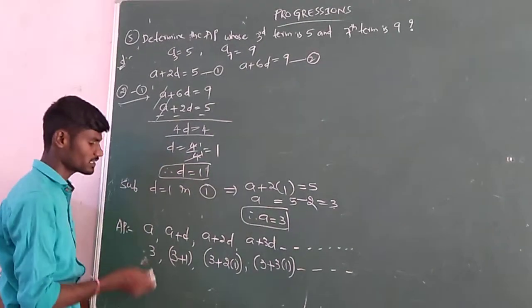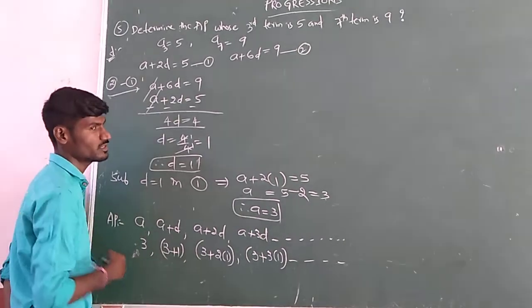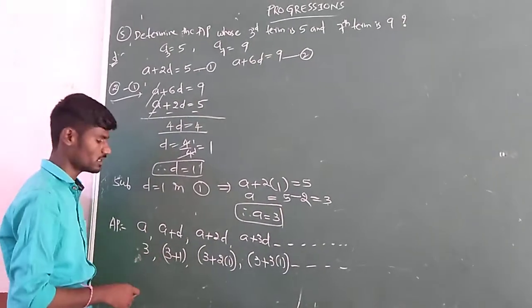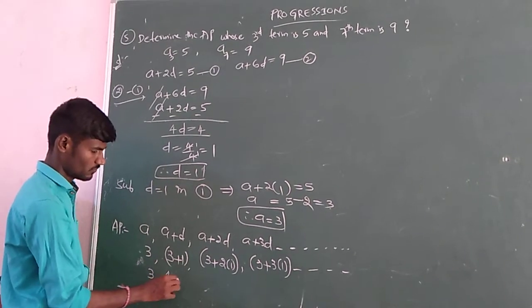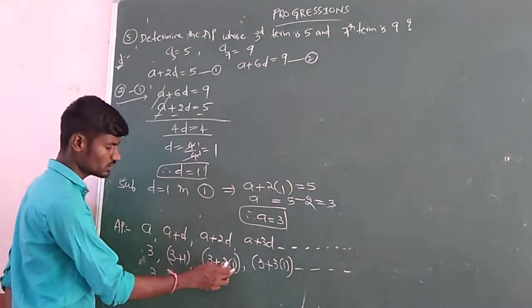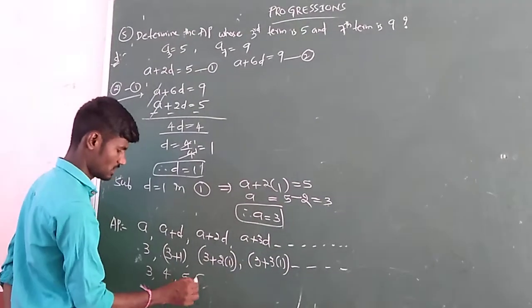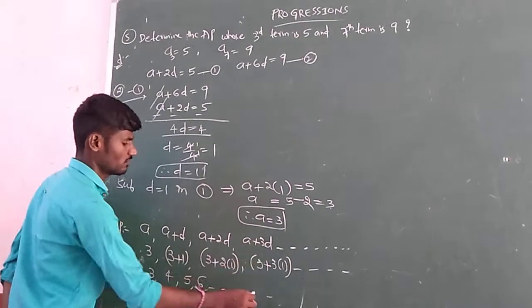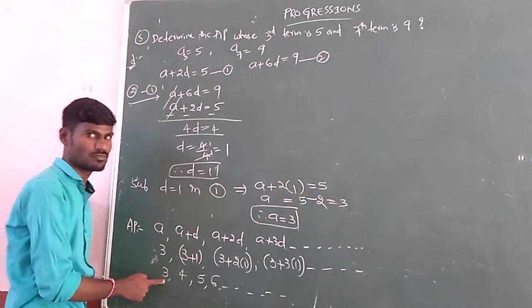Or you may take A1, A2 separately, find A3, find A4, then make a list. Otherwise, no problem here also. In this form we get 3, 4, 3 plus 2 is 5, then 3 plus 3 is 6, and so on. That's it. So this is the final form of an AP.